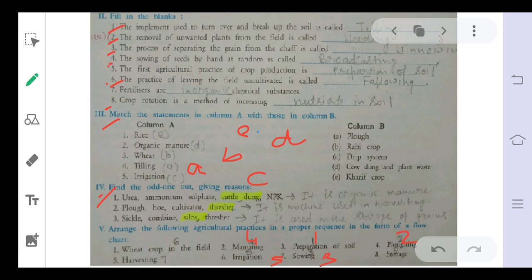Then our wheat crop in the field will be prepared, so sixth is wheat crop in the field. When the crop is ready, it should be harvested, so seventh is harvesting. After harvesting it should be stored, so eighth is storage of grains. So this is the proper order of the answers.